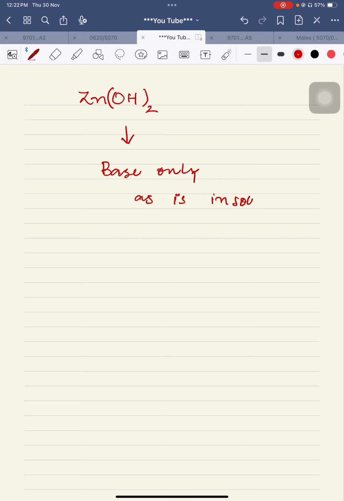So we have to have a very clear idea of which bases are soluble and which bases are insoluble. Soluble bases are the carbonates of group 1, carbonates of ammonia, and metal oxides and metal hydroxides of group 1, and strontium, barium, and ammonium. These are the only bases which are water soluble, called alkalis as well. The rest are only bases. They are not called alkalis because they are insoluble, okay?